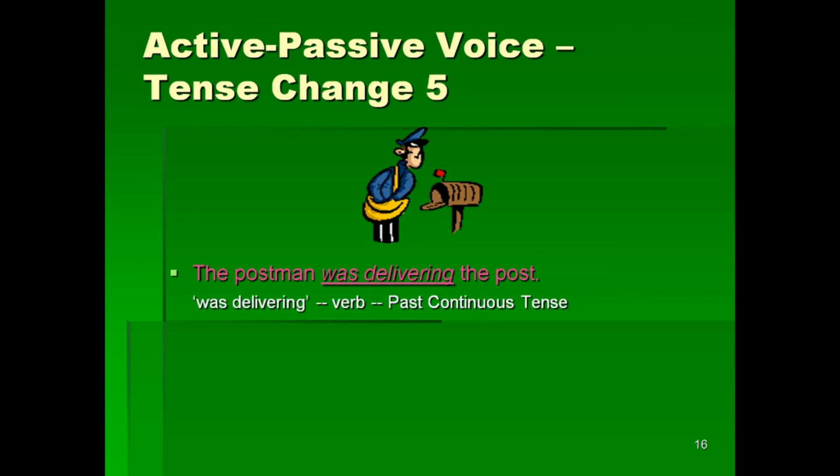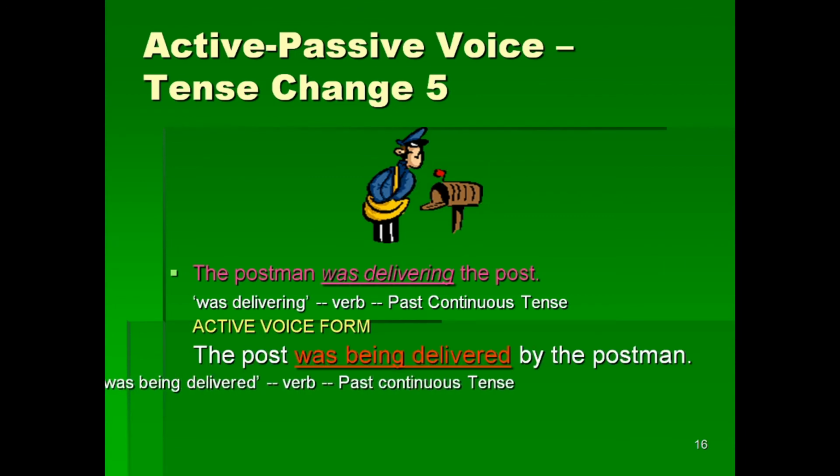Was delivering is the verb, past continuous tense. Active voice form. The post was being delivered by the postman. Was being delivered is the verb that is in past continuous tense.